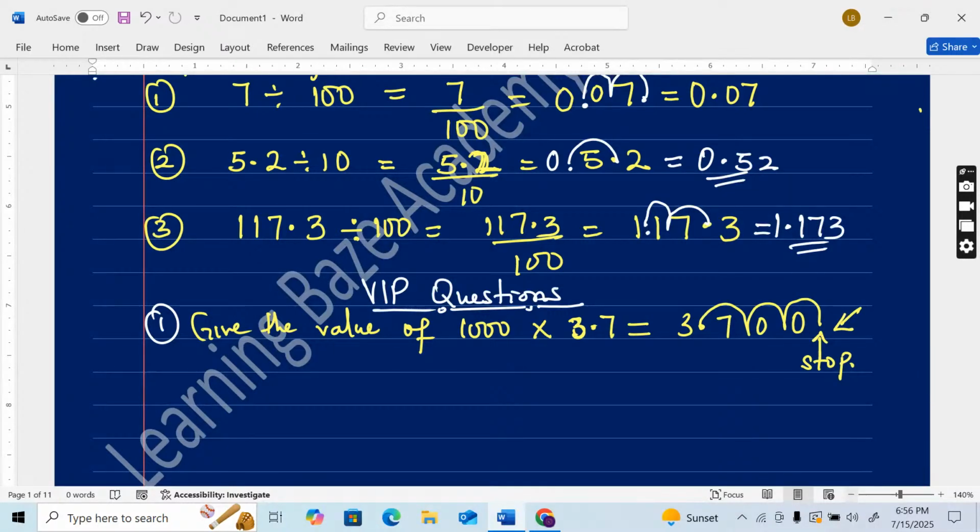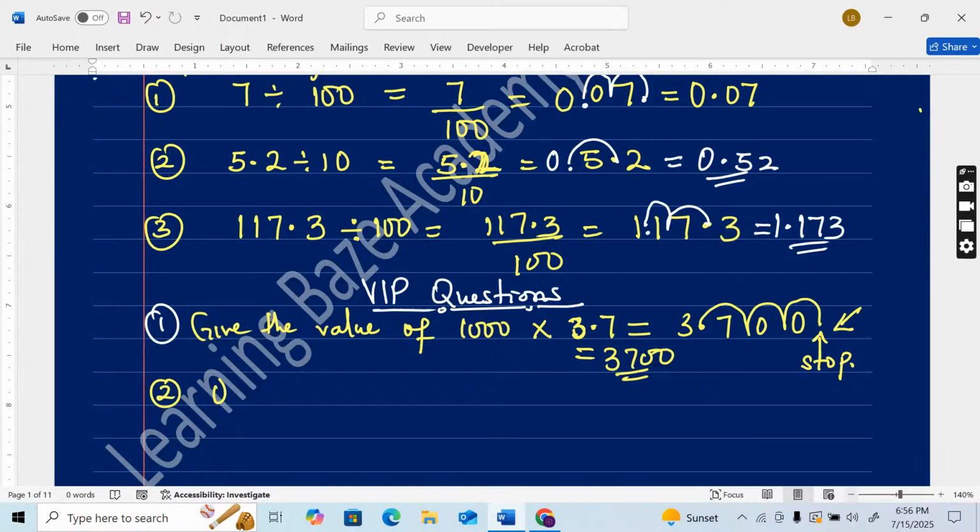You shouldn't put a decimal point; your answer should not be like this again. We have shifted the decimal point. So when you're writing, your answer should be 3,700. We have shifted the decimal point right there. So that's 3,700.